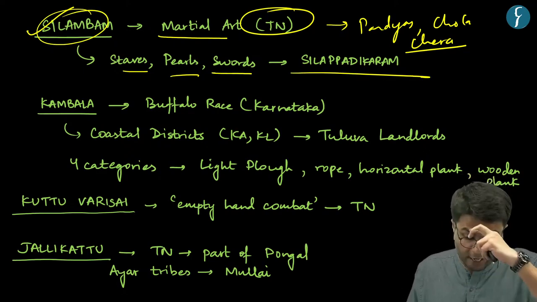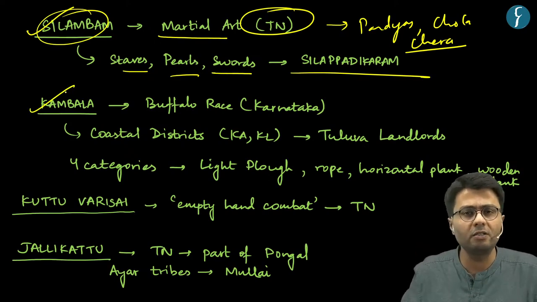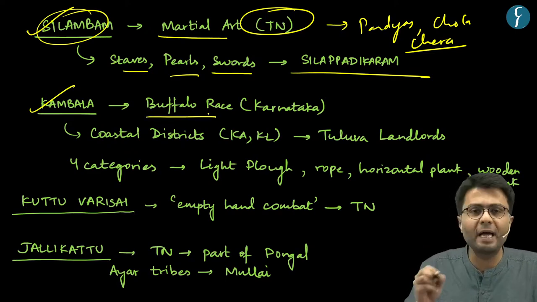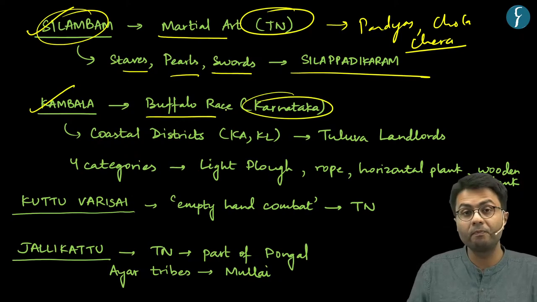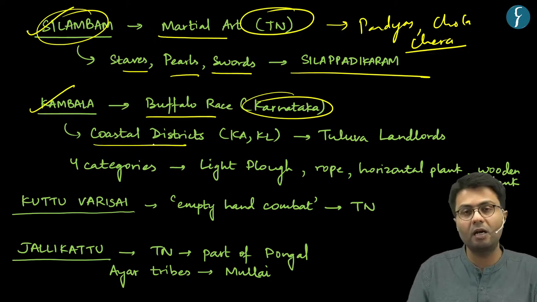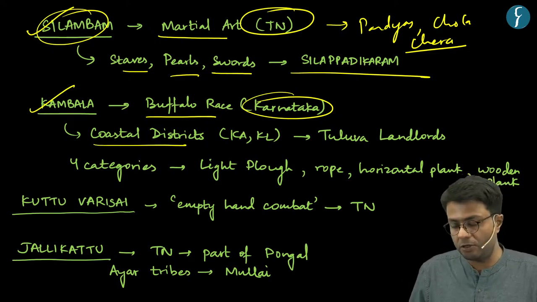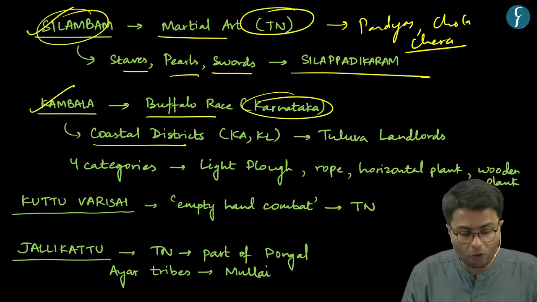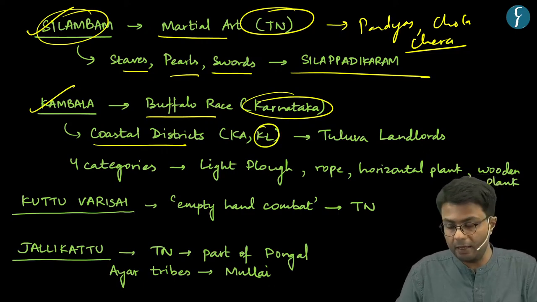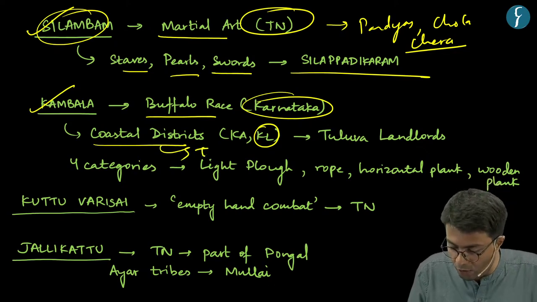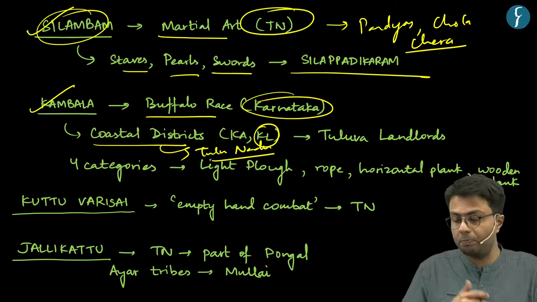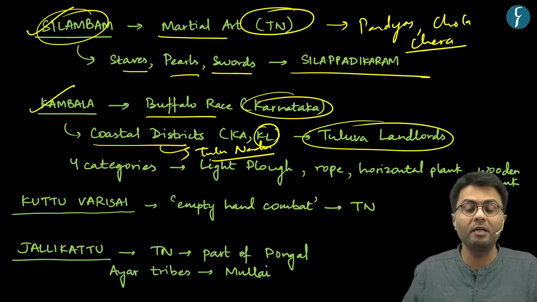Further, the second tradition is known as Kambala, which was covered in this news article. Now, this Kambala is an annual buffalo race which is primarily organized in Karnataka. And this tradition is prevalent in the western region, that is the coastal districts of Karnataka, especially Mangalore as well as Udupi district. However, this practice is also prevalent in a coastal Kerala city called Kasargod. Hence, this particular coastal area is known as Tulu Nadu. Now, this practice of Kambala was sponsored by Tuluva landlords who inhabited this area.